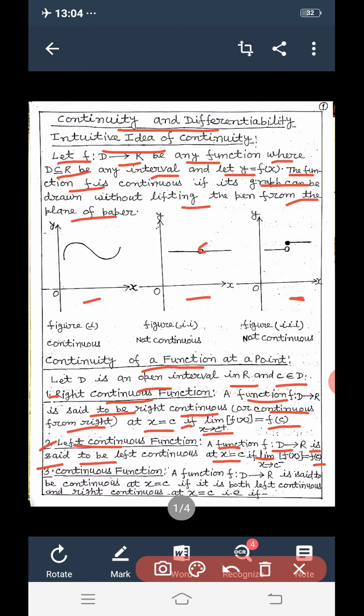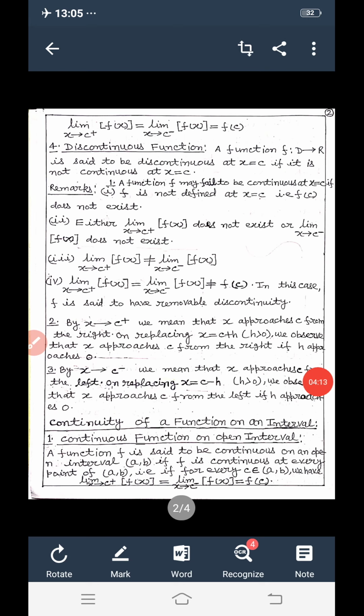Three, continuous function. A function f from D to R is said to be continuous at x equal to c if it is both left continuous and right continuous at x equal to c, that is, if limit x tends to c positive f(x) is equal to limit x tends to c negative f(x) equal to f(c).